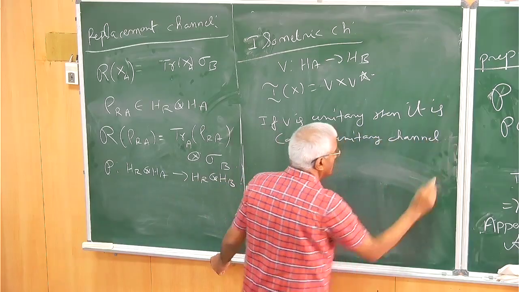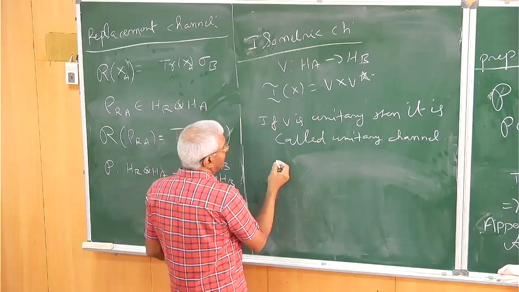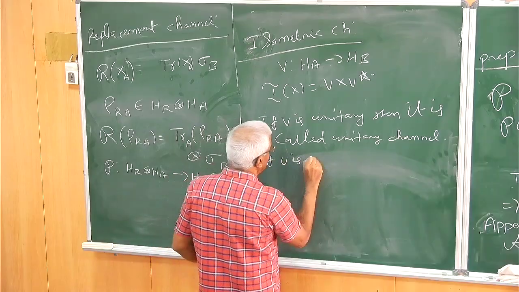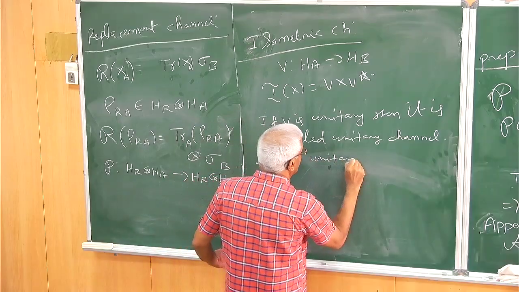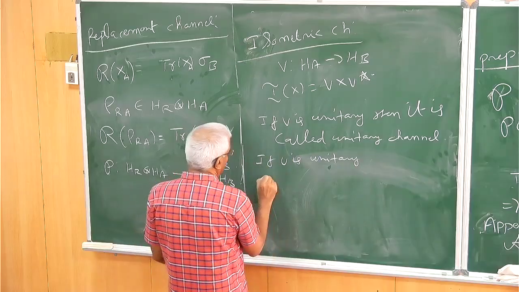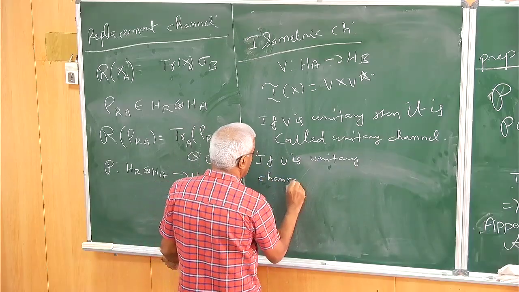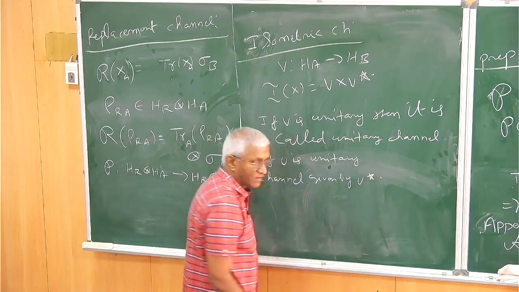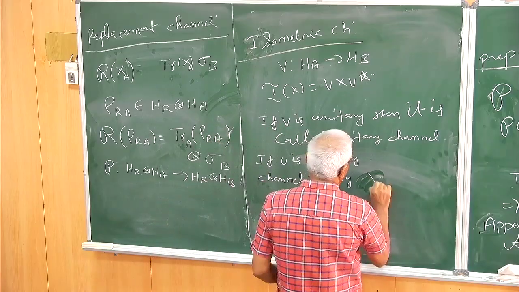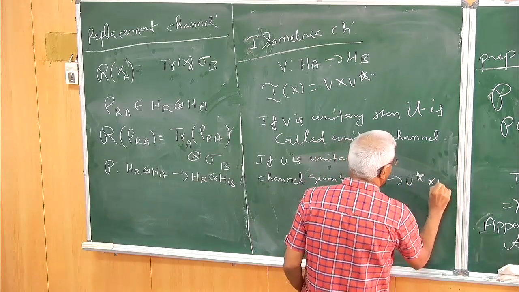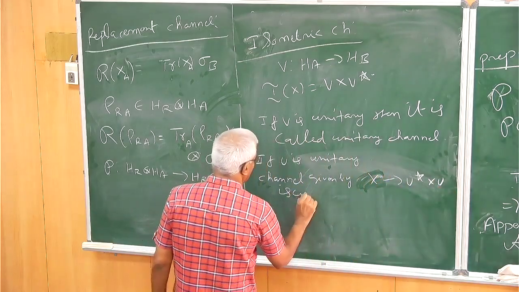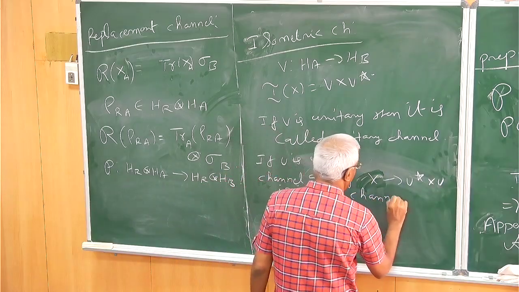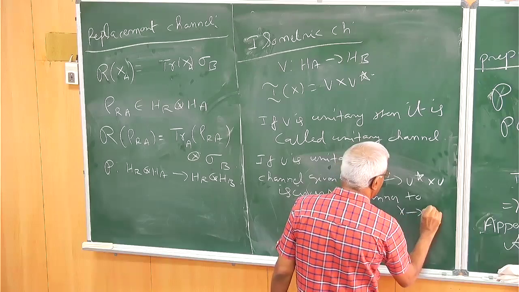Okay. And if U is unitary, then the channel given by U star, that is x going to U star x U, is the inverse channel. It's all clear, I am just writing it. Inverse channel to x going to U x U star.